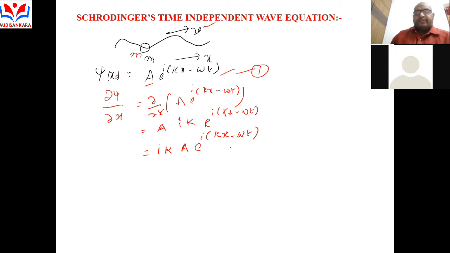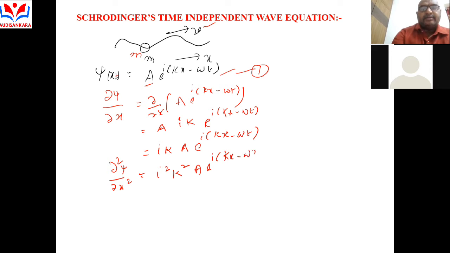Again differentiating with respect to x, dou square psi by dou x square is equal to i square k square A e power i(kx minus omega t).